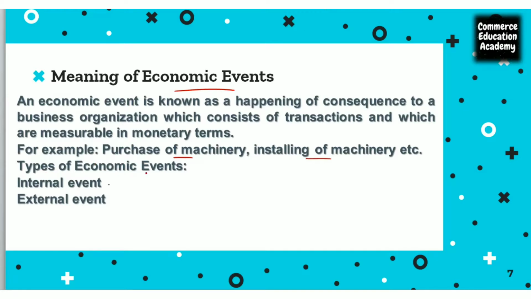Economic events can be classified into two types, internal and external. An internal event is when the event happens within the organization. For example, when the raw materials are brought from the store department, from the warehouse, to the manufacturing department, there is a transaction within the organization, among the different departments. That kind of transaction which happens within the organization, we call an internal event.